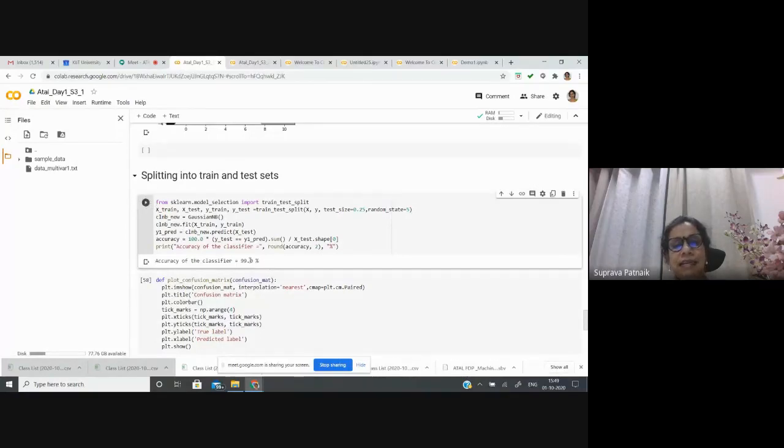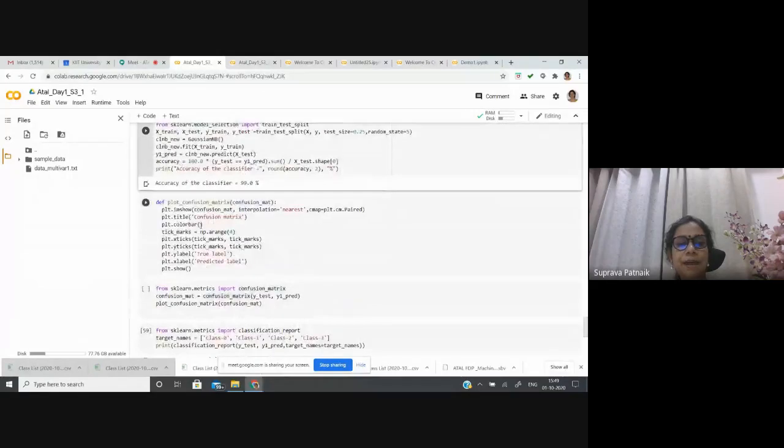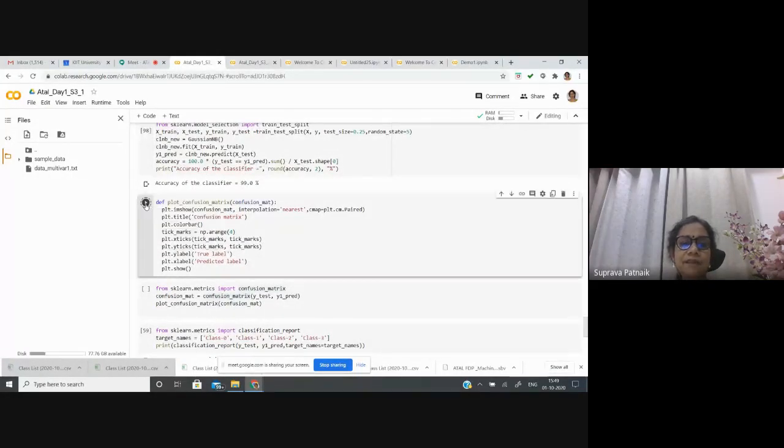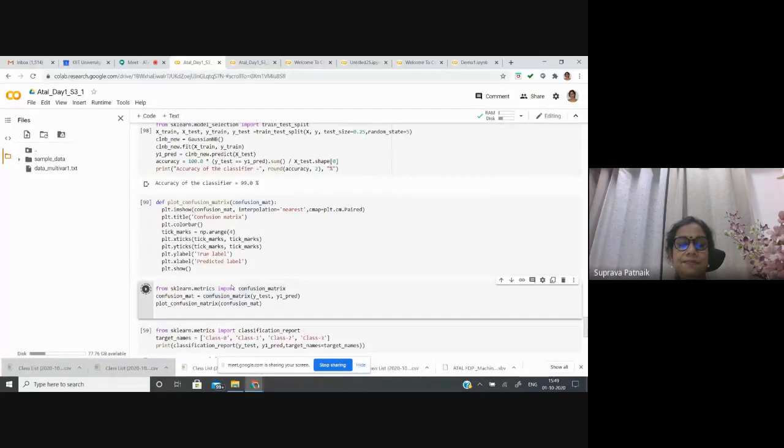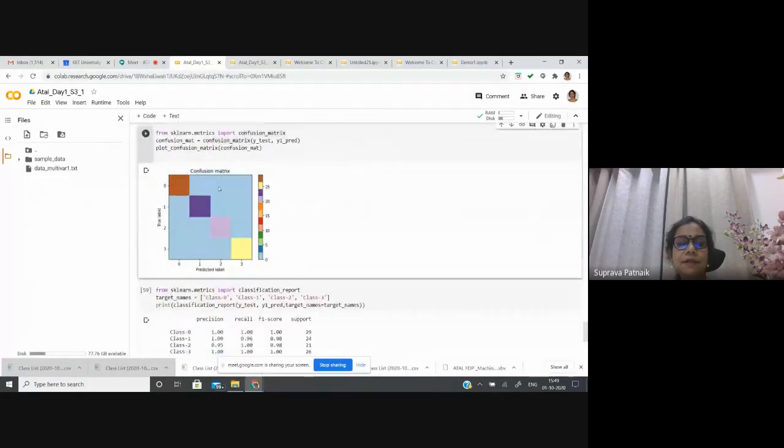So slightly, instead of 99.5, now the accuracy has gone down to 99, not much. The confusion matrix I'll show you later on, because sklearn does not have a very good representation of the confusion matrix. Rather, in Keras, the confusion matrix has a better representation.